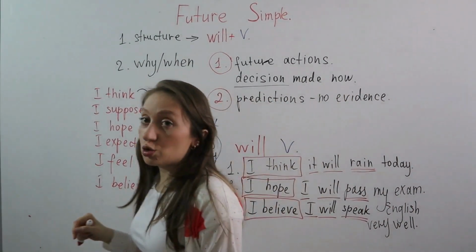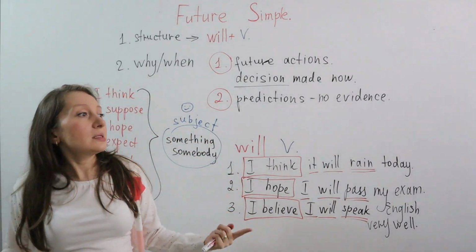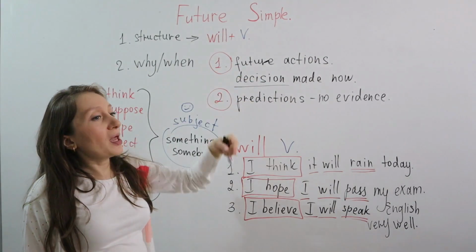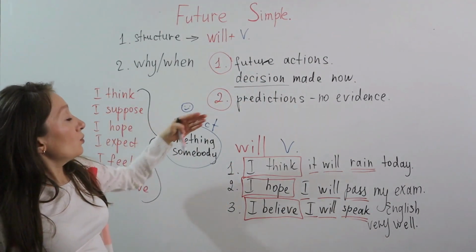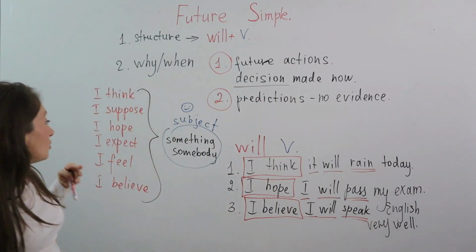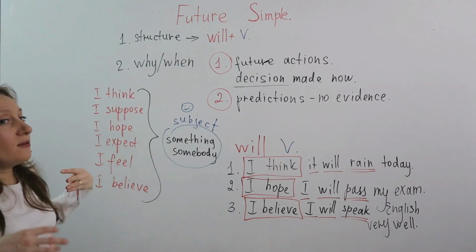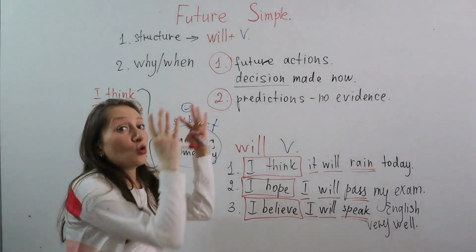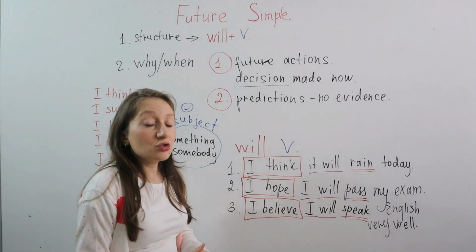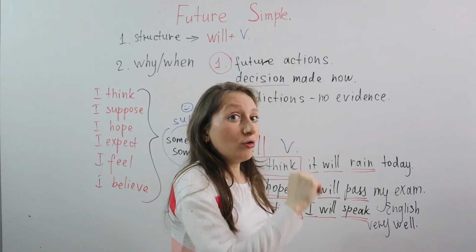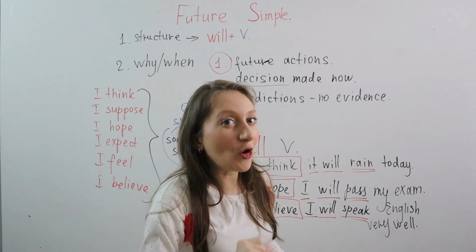So now, as usual, make some sentences about future actions, like decision made now, and then predictions. What do you expect? What do you hope? What do you think? What do you feel that something will happen? And please don't forget to write 5 sentences about tomorrow. What will you do tomorrow?